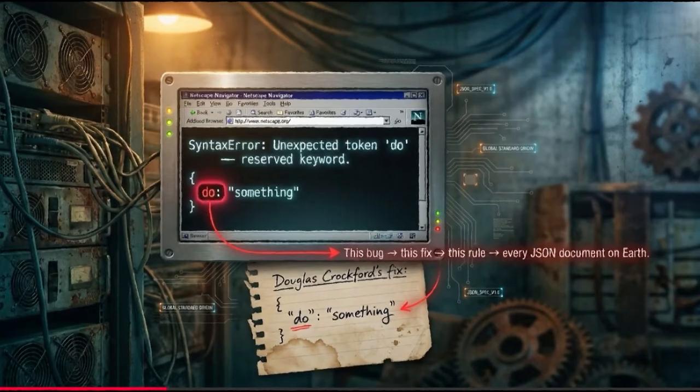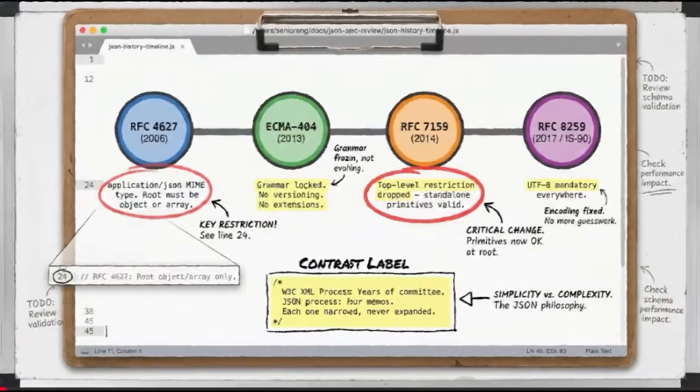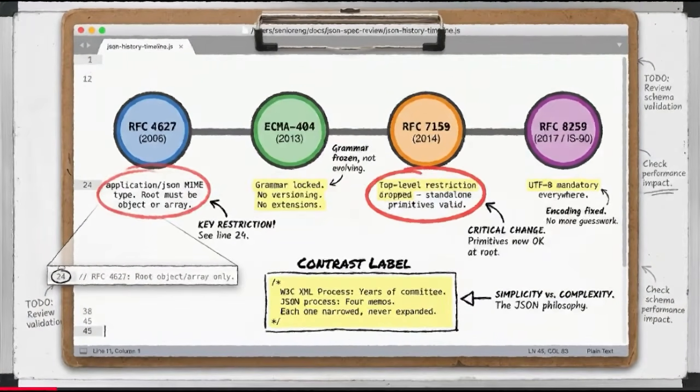Let's talk about JSON syntax, because it has one very famous, very strict rule. All key names must be wrapped in double quotes. You'd think that was a grand security decision to prevent injection attacks, but that wasn't it at all, was it? Not at all. It was literally just to stop a browser from getting confused. One of their early data packets used the JavaScript keyword do as an unquoted key name, and the browser completely choked because do is a reserved word in JavaScript. So Crockford's solution was just, quote, all the keys, always. One single bug report forced a decision that became one of the most widely used syntax rules on the planet. Simplicity and security aligned entirely by accident. It collapsed a parser ambiguity without trying to be a security feature.